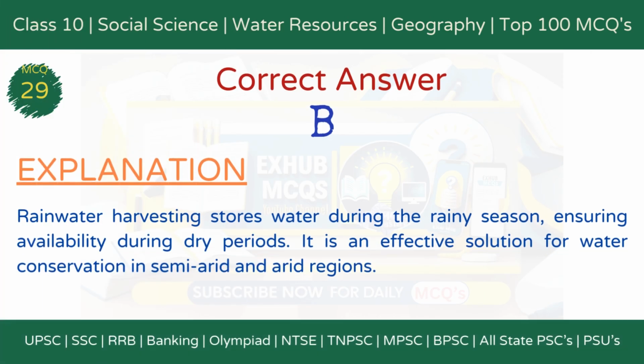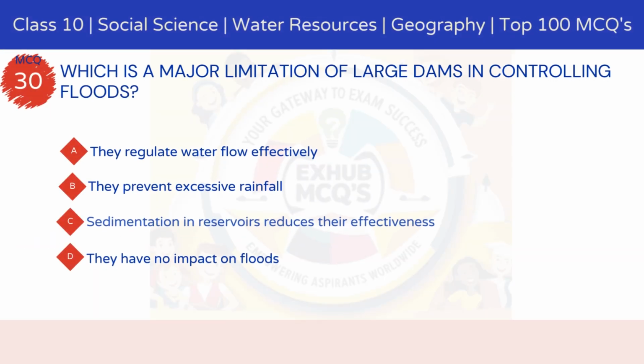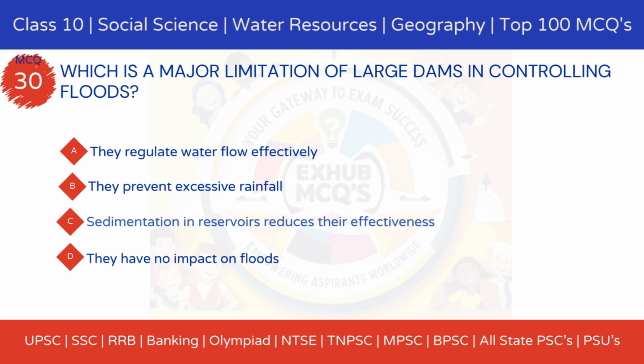The correct answer is option B. It ensures water availability during dry periods. Explanation: rainwater harvesting stores water during the rainy season, ensuring availability during dry periods. It is an effective solution for water conservation in semi-arid and arid regions. MCQ 30. Which is a major limitation of large dams in controlling floods?